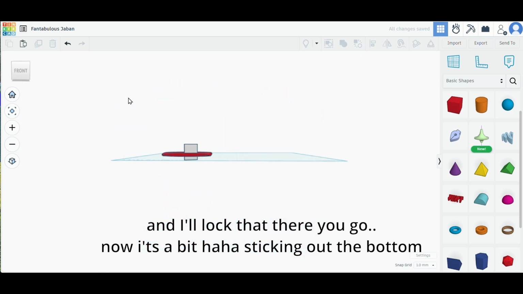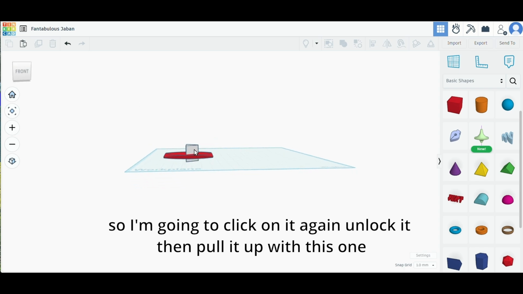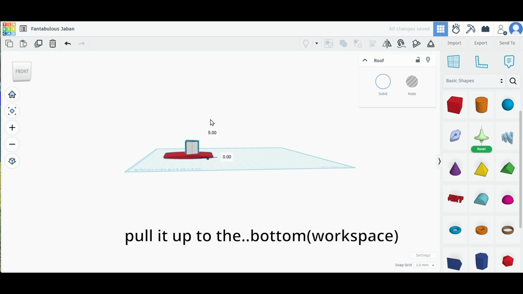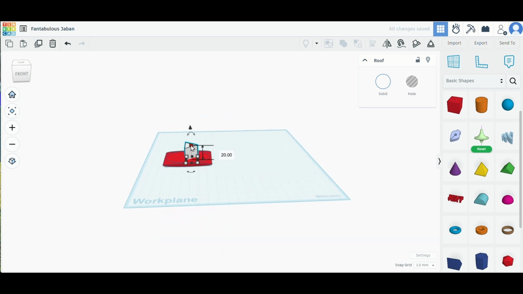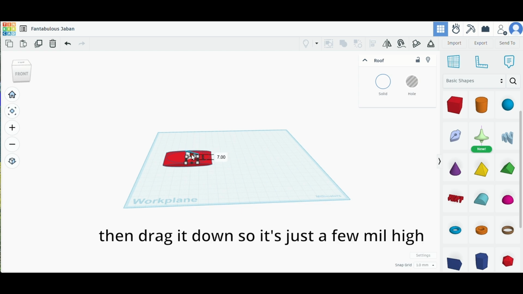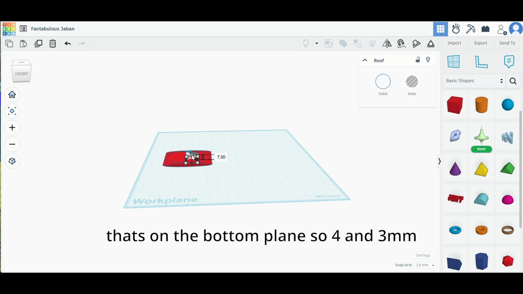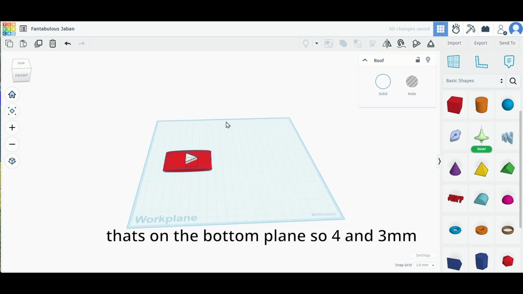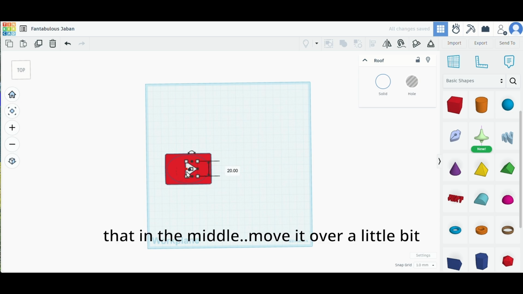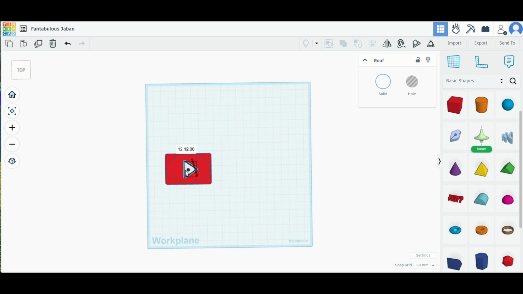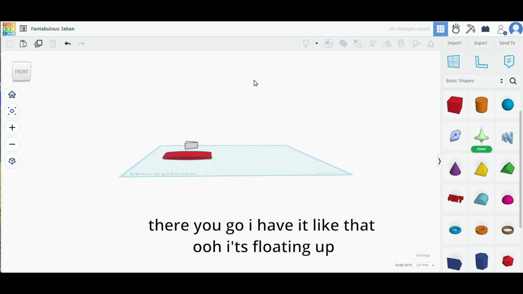Now it's a bit sticking at the bottom. So I'm going to click on it again, unlock it, and pull it up with this one. Pull it up to the bottom and then drag it down. So it's just a few mil height. So that's from the bottom plane, so 4 and 3 mil like that. In the middle, move it over a little bit. There you go, a little bit like that.